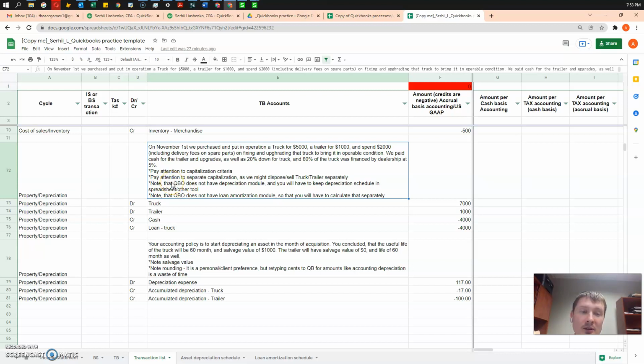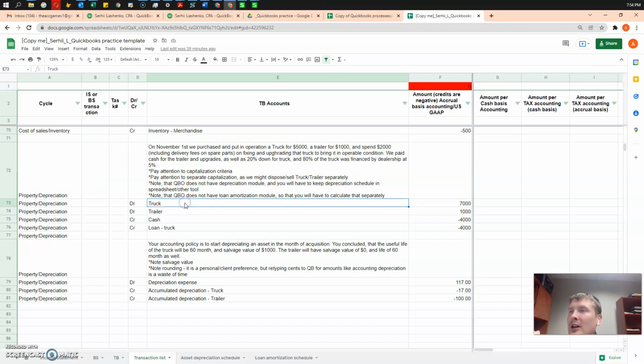We need to take a note that QuickBooks Online doesn't allow us to depreciate the assets, so we need to depreciate it manually by doing manual entries, and we also do not have amortization schedule for loans, so we will need to repay that loan manually and allocate the loan payment between interest and principal expense separately.